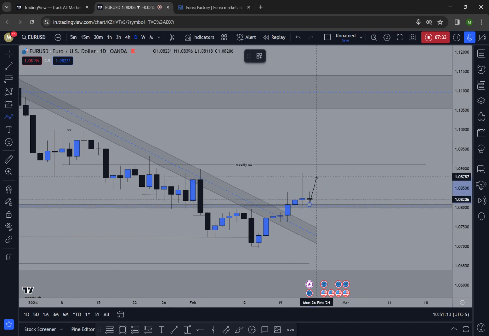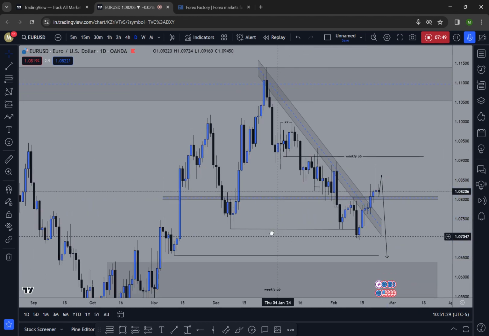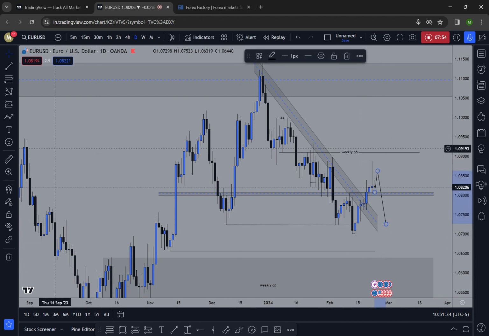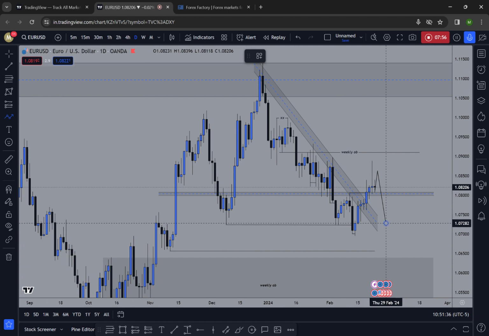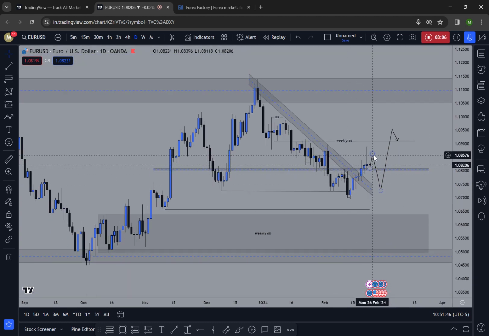Push upwards. As we said in Dixie, in the Asian session price may just push and take out the previous day high, after which we can expect a bearish momentum. A bearish momentum may be what we see in the next market by taking out that 4 hour order block on Dixie. When it takes out, the price will be respecting this order block. So price will be respecting this order block, and from there we can expect a bullish momentum to this weekly order block. That's the move for next week. So we are expecting this as the Euro's anticipated price movement next week.